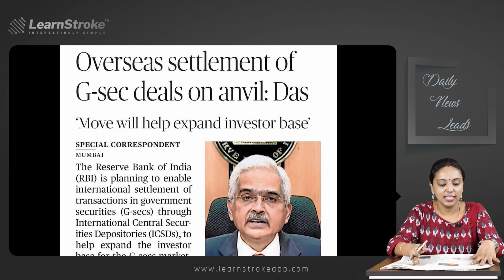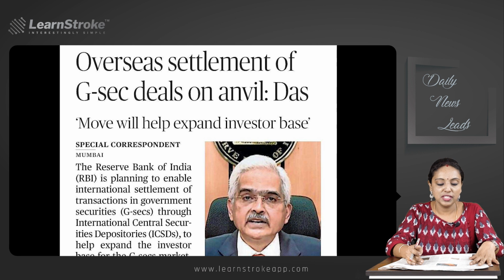The next economy article is overseas settlement of GSEC deals on anvil, says Shaktikanta Das. So this is regarding the government securities, and they also mention about the International Central Securities Depositories, or ICSDs. So government securities and ICSDs, these two concepts are important. Have a clear-cut understanding about it.